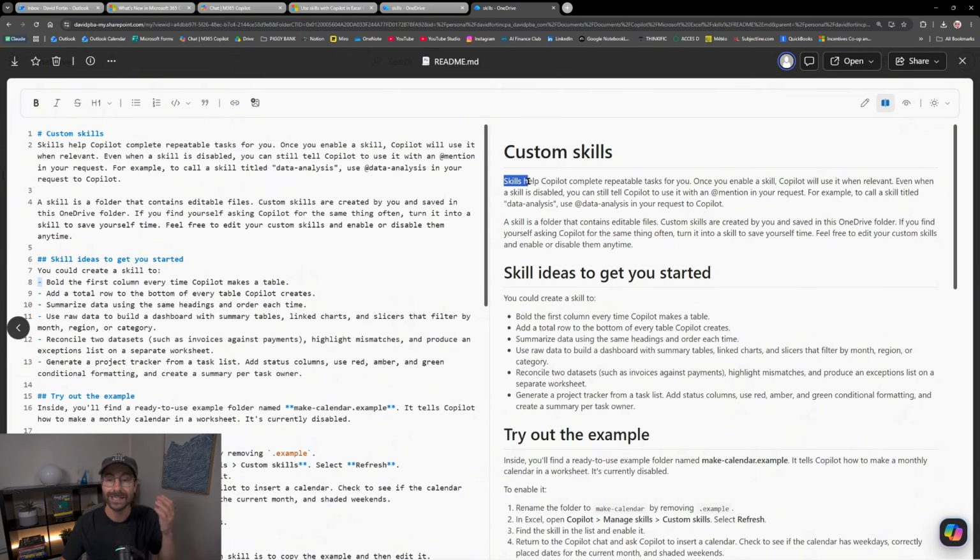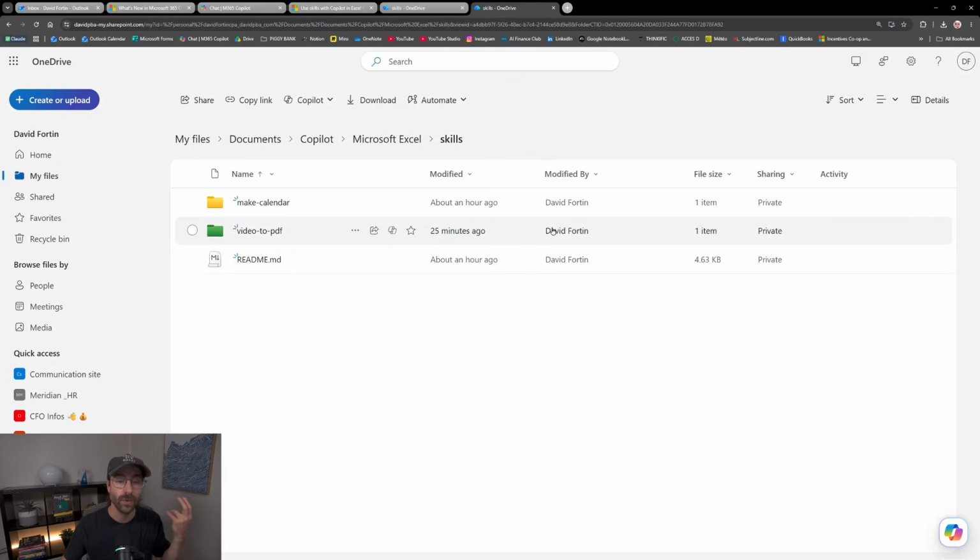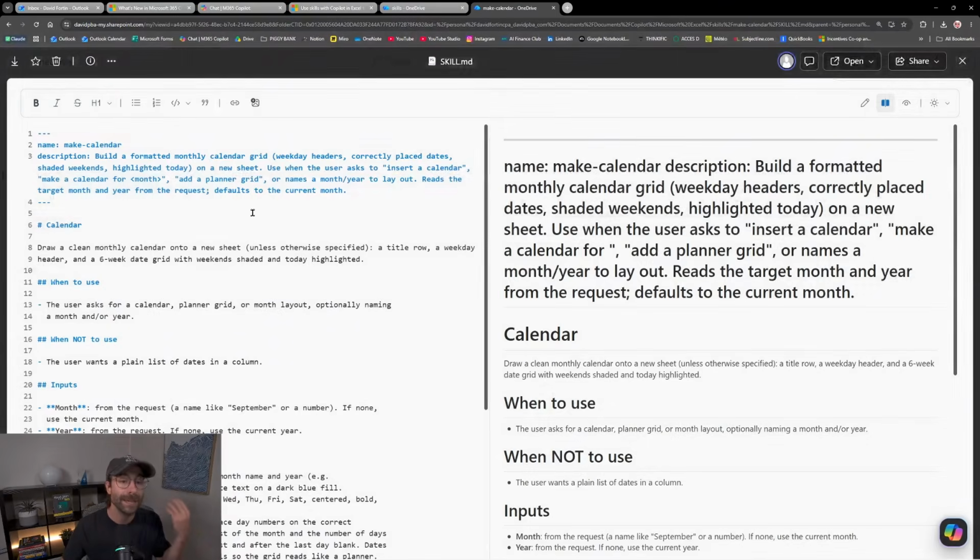Just like I told you, skills help Copilot complete repeatable tasks for you. Once you enable the skill, Copilot will use it when relevant, okay? Even when a skill is disabled, you can still tell Copilot to use it with a mention in your request. For example, to call a skill titled data analysis, use @data analysis, okay? And then you need a skill folder, okay? So right here, they gave you an example, make calendar.example. You need to rename that, remove the .example. It explains everything in the README. Click here, and then you have the skill of the make calendar here, right?